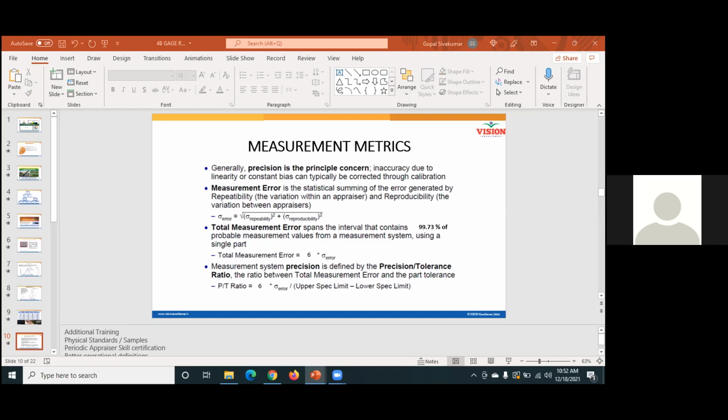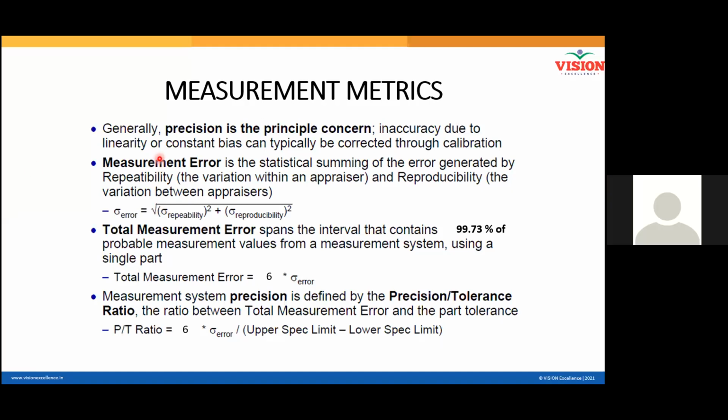Maximize your slide, sir. Come again? Yeah, put it in slideshow, sir. Oh, it is not visible. No, it's visible. The request is to put it in slideshow. I'm already in slideshow. No, sir, it's not in slideshow. Well, let me try full screen mode. How is it now? Okay.